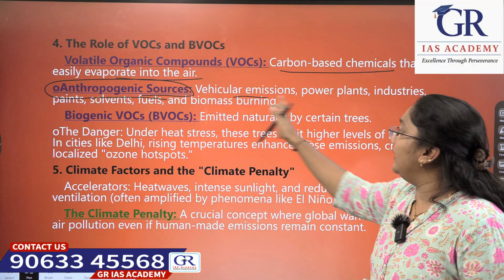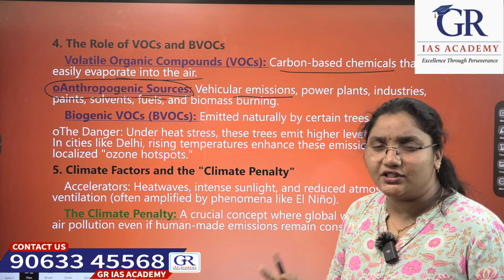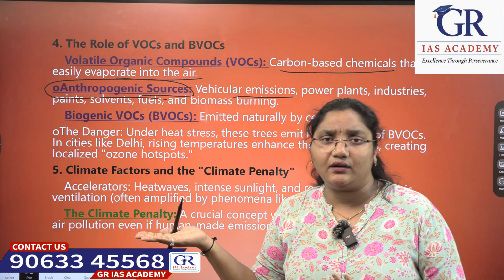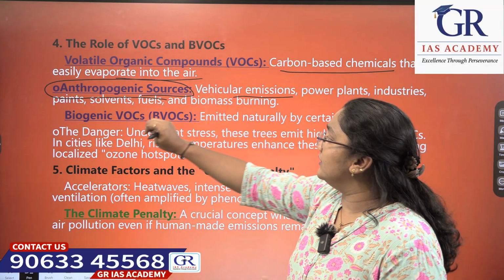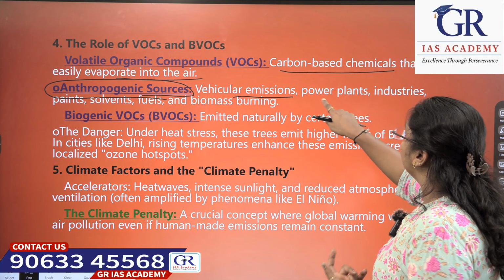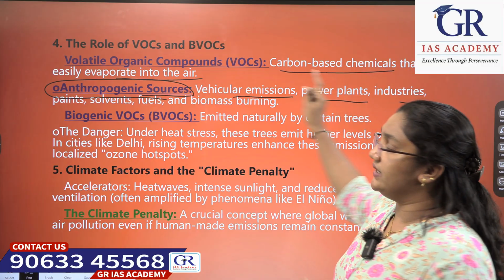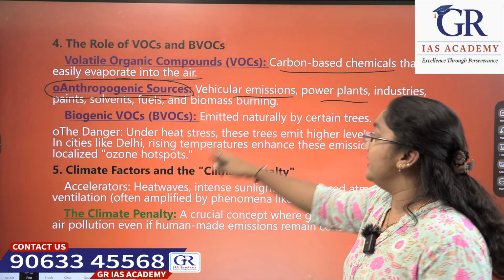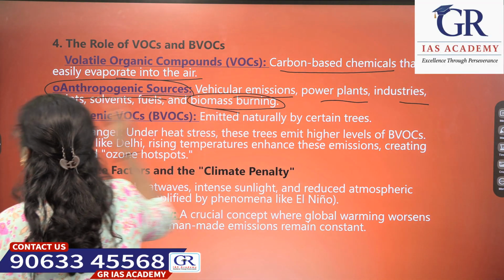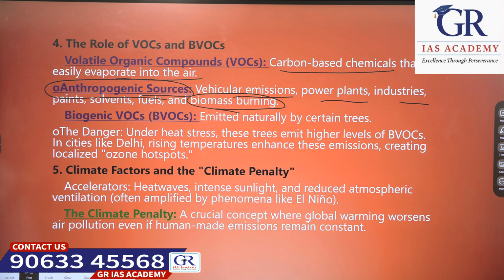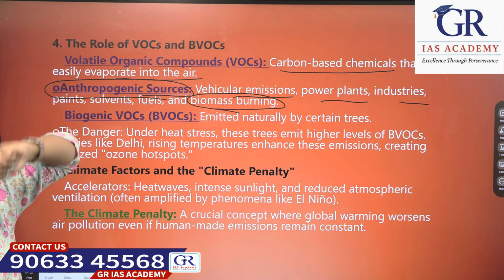Vehicular emissions means basically petrol, and where is the petrol coming from? From the fossil fuels itself. So anthropogenic sources include vehicular emissions, power plants, industries, paints, solvents, fuels, and biomass burning. So this is about volatile organic compounds.